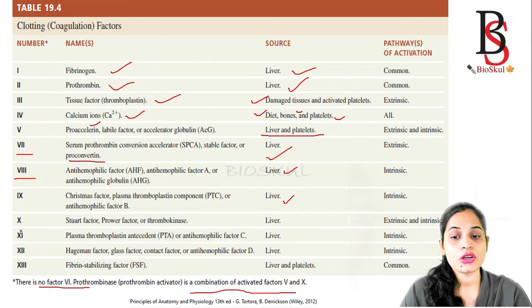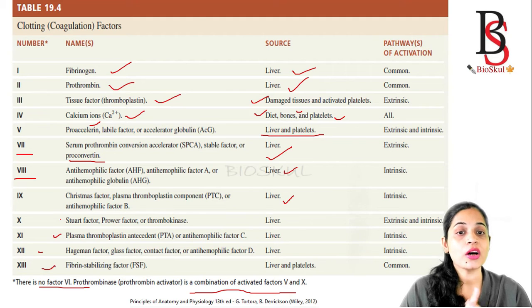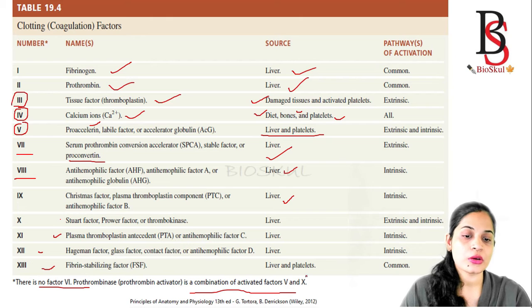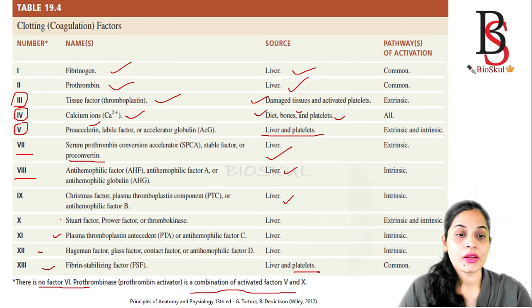And the 10th factor is known as the Stuart factor. 11th factor is known as the plasma thromboplastin antecedent. 12th factor is known as the Hageman factor. And 13th factor is known as the fibrin stabilizing factor. So almost all the coagulation factors are produced from the liver except factor 3, 4, 5 and 13. It is also produced from the liver, but it is also produced from the platelets.